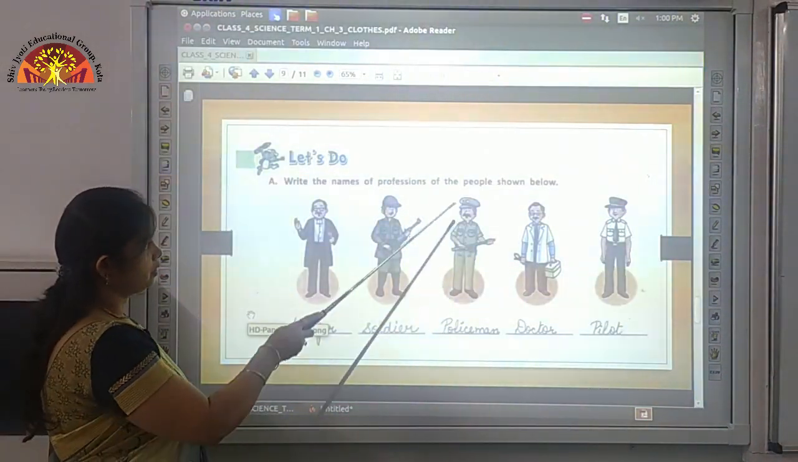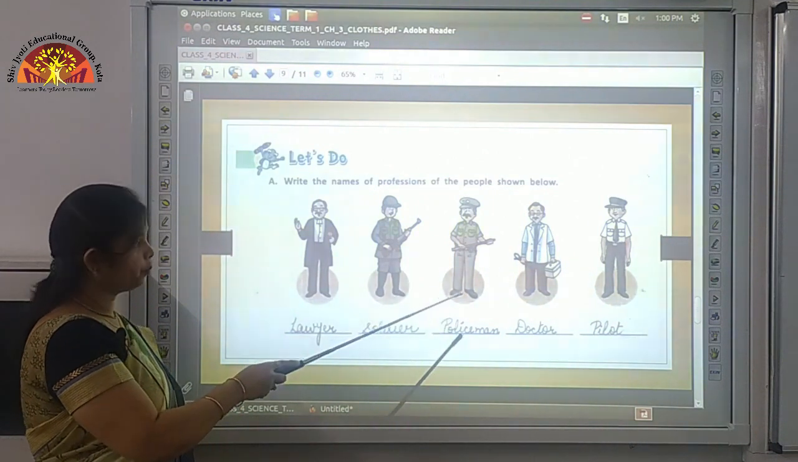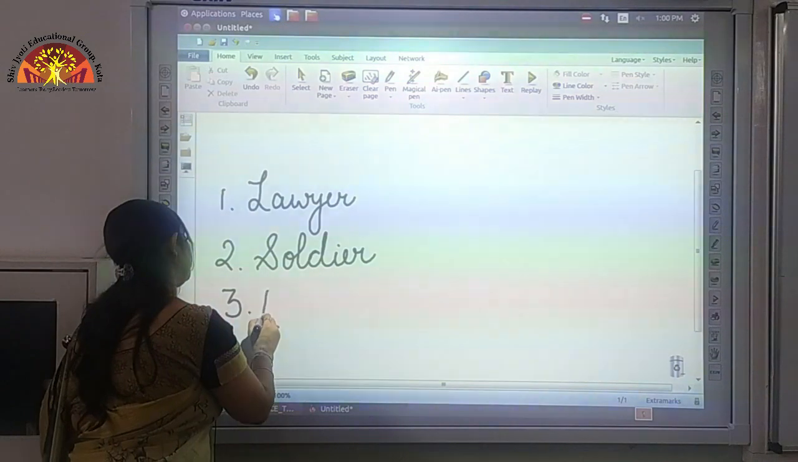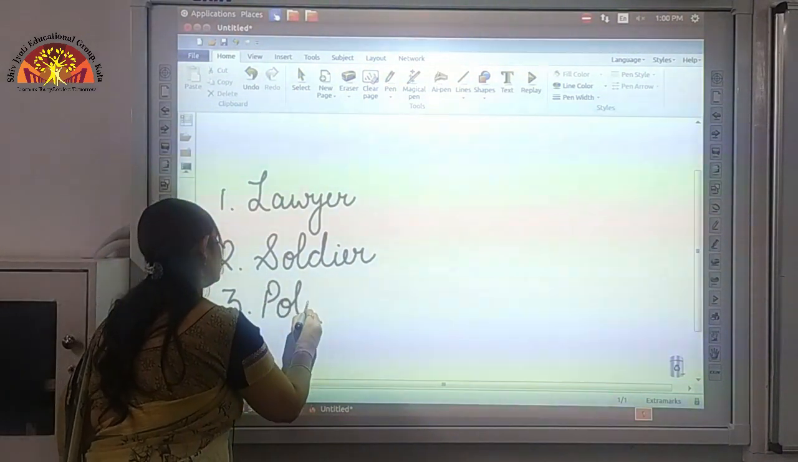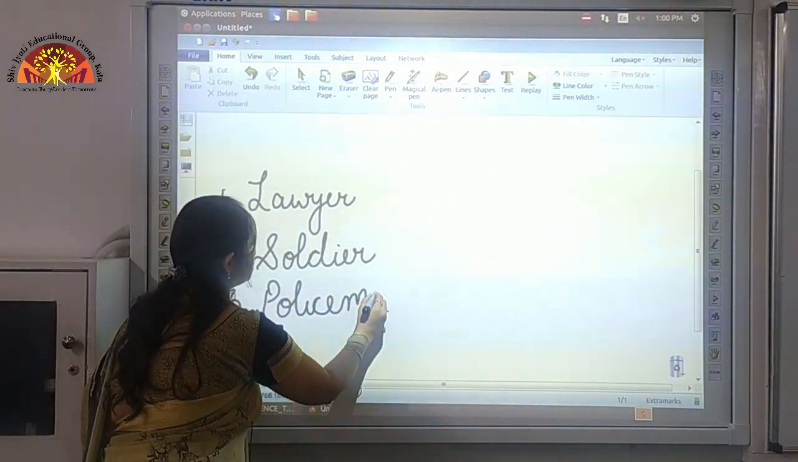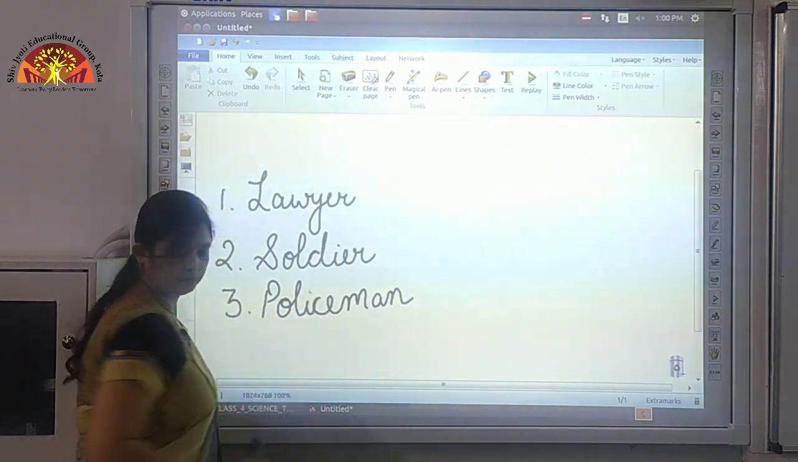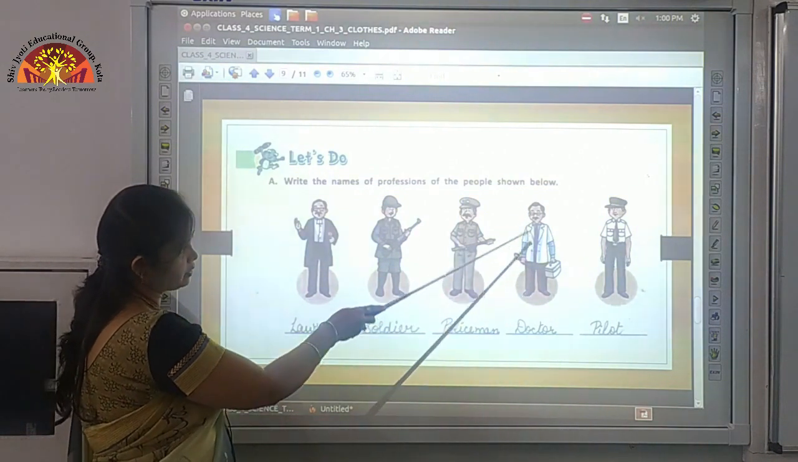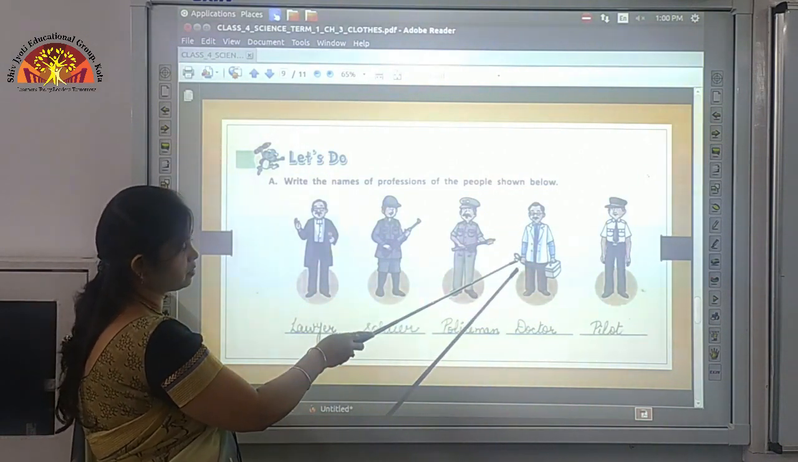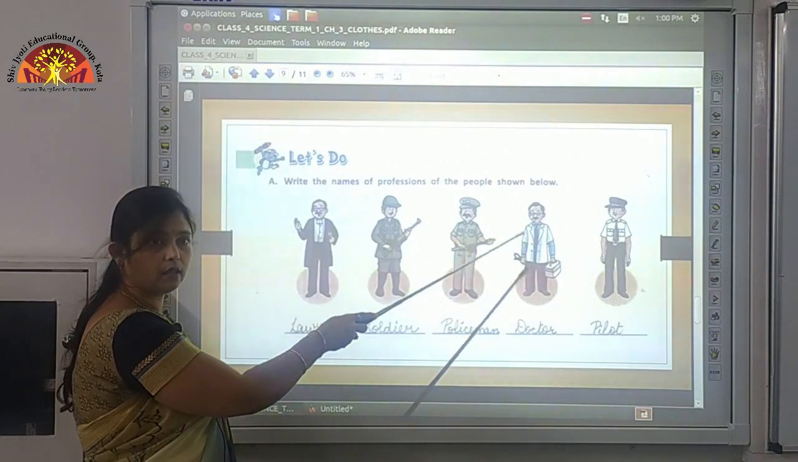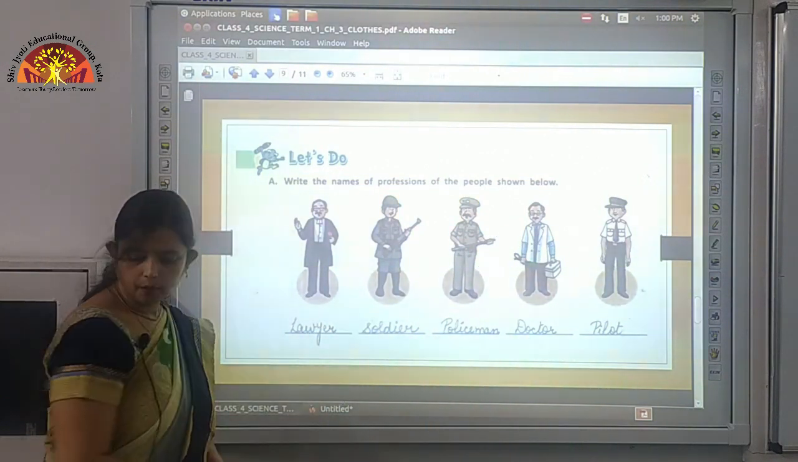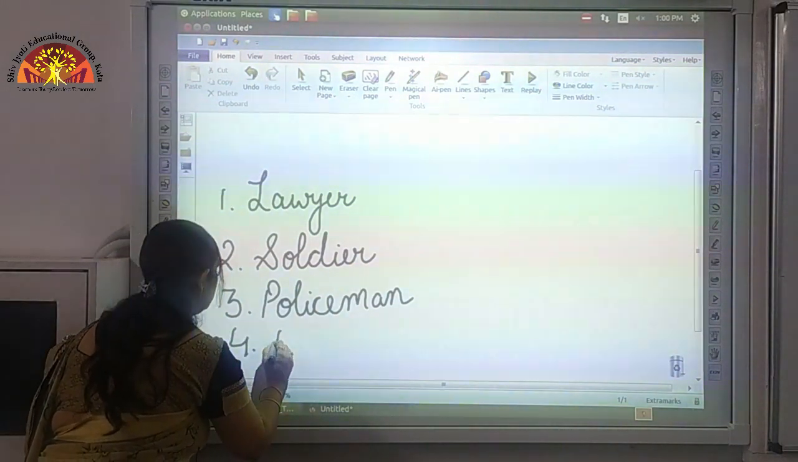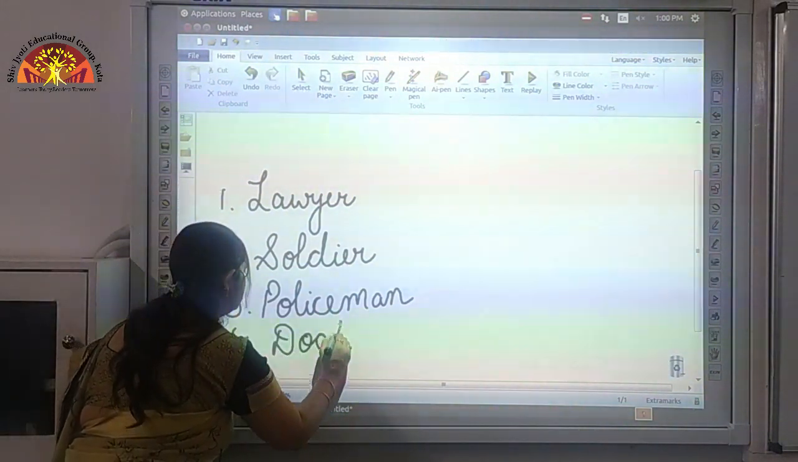now the third one, the person shown here is a policeman, so we will write policeman over here. So below the third picture you have to write policeman, now below this picture you can see he is a doctor, he is carrying his stethoscope, wearing a white colored apron, so you will write doctor below this. So below the fourth picture you have to write doctor,